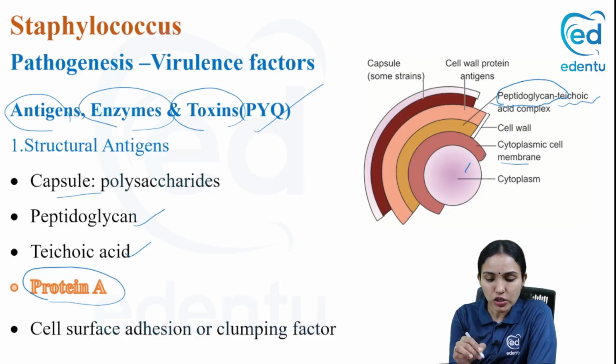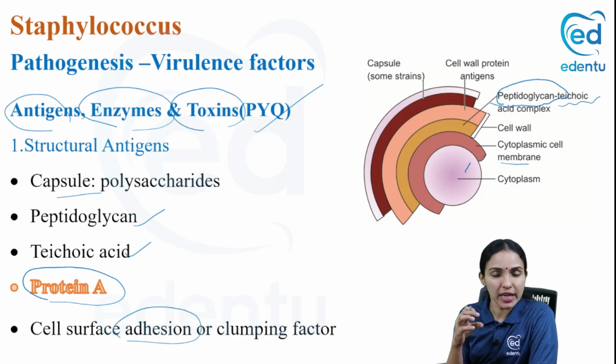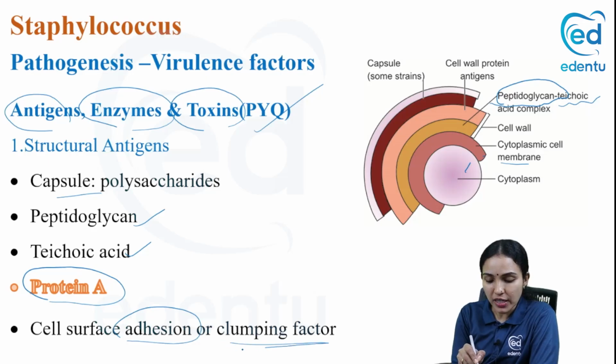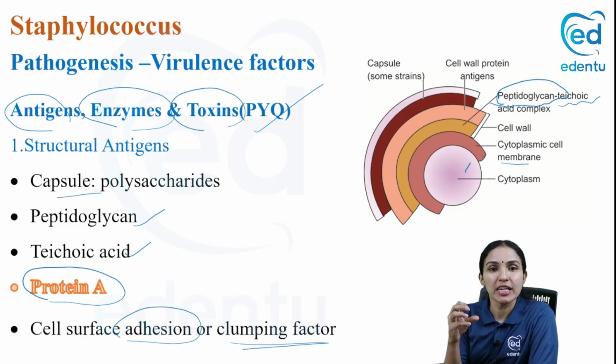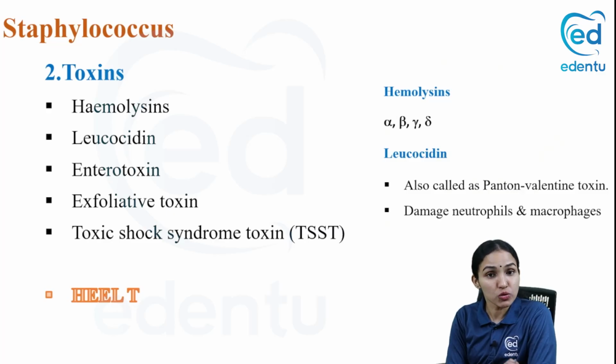And in addition to the capsule, peptidoglycan, teichoic acid, protein A and all, Staphylococci has got a clumping factor. It's called a cell surface adhesin. Adhesin means something which will adhere to the host cells. So this clumping factor or adhesin helps in adhering to the host cell, and also it helps in clumping of the cocci together. When you put staphylococci along with some plasma, they get clumped together. This is because of the cell surface adhesin. We'll come to that later. So those are the antigens.